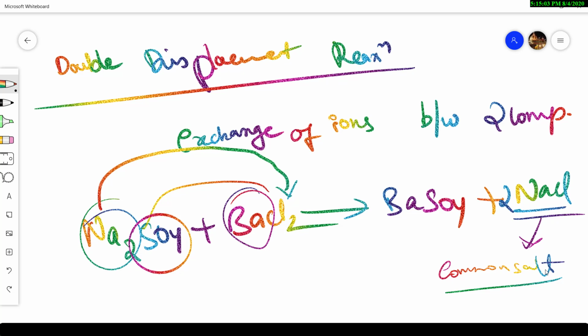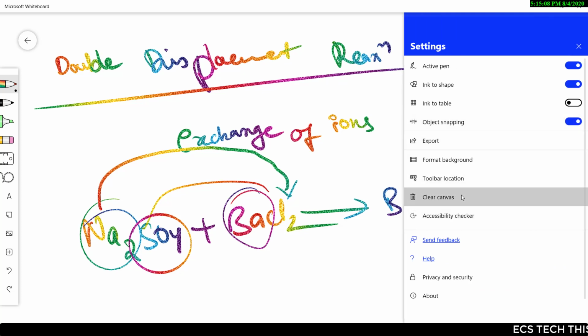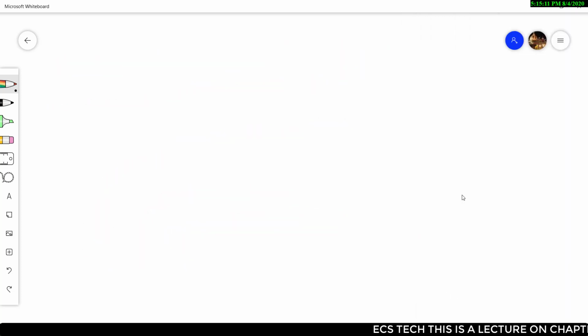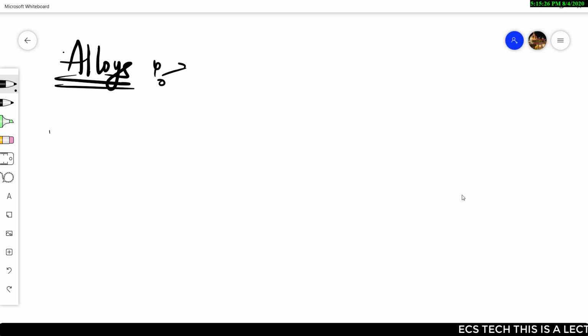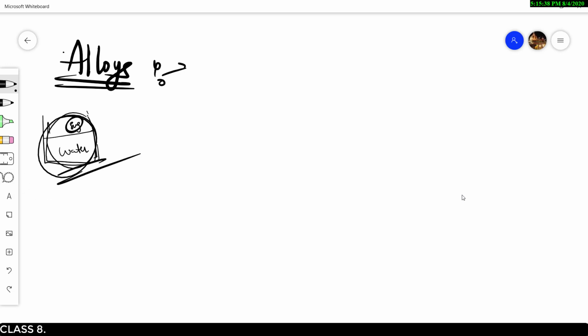So the last and most important thing in this lecture is the concept of alloys. With this we will complete the unit. So what are alloys? Alloys are a homogeneous mixture. A homogeneous mixture, for example, is when you mix a spoon of sugar in water, it completely dissolves, right? That is a homogeneous mixture.